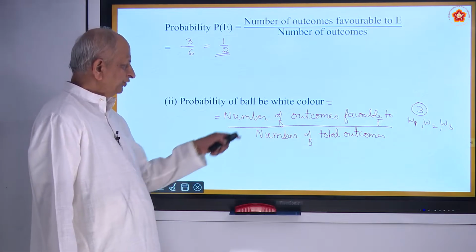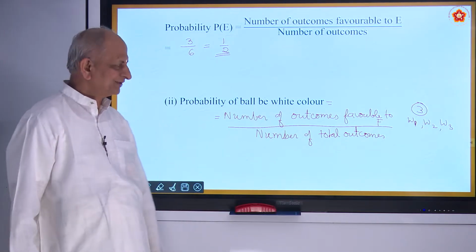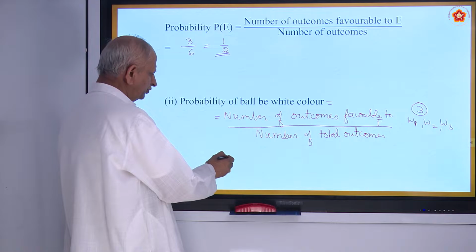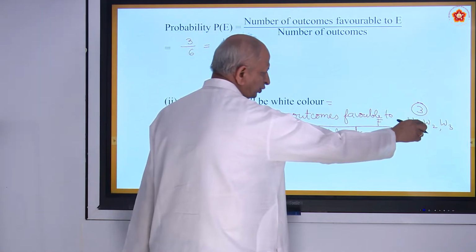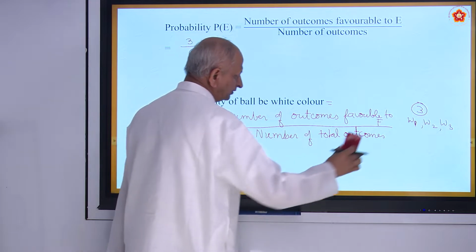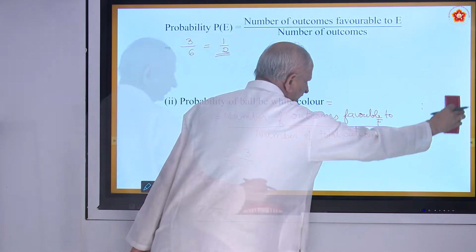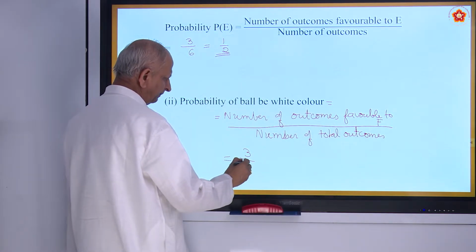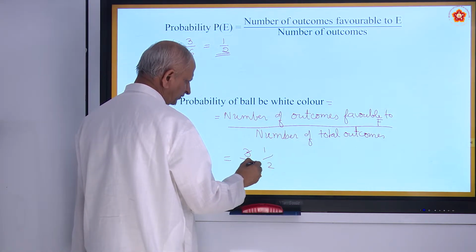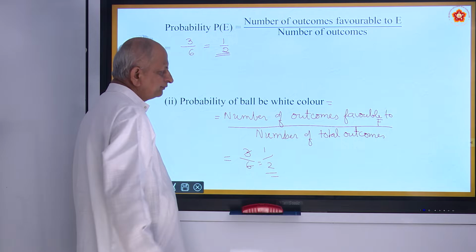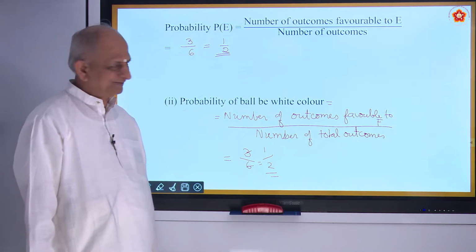Because you are choosing white colors, is it not? So how many white colors? 3. W1, W2, W3. There were 3 white colors. And what is the total number? 3 plus 3, 6. So 3 ones are, 3 twos are. The answer is half. That is the answer for the second question.